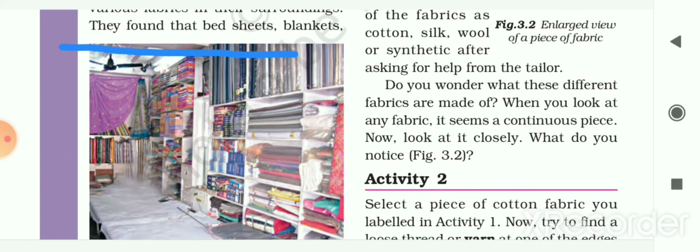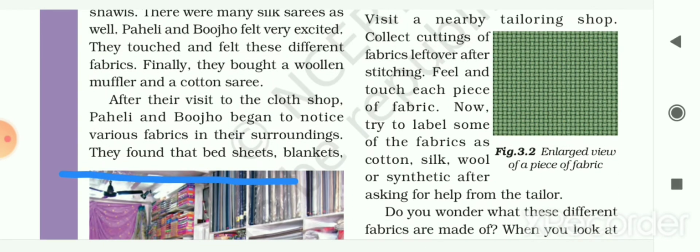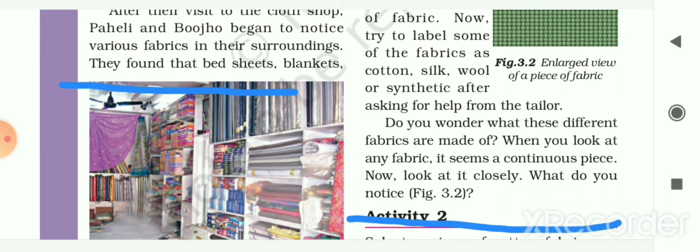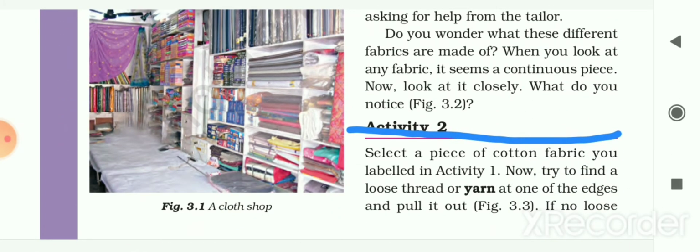Now do you wonder what these different fabrics are made of? When you look at any fabric, it seems a continuous piece. Now look at it closely. What do you notice in this figure 3.2? Look at this fabric closely. What do you see or what do you notice? So one activity for that is given to you.